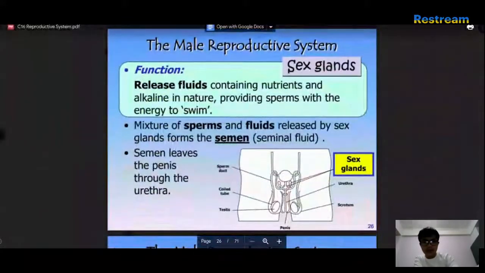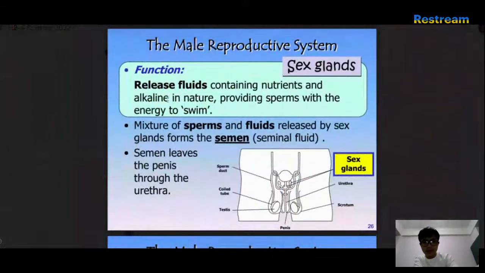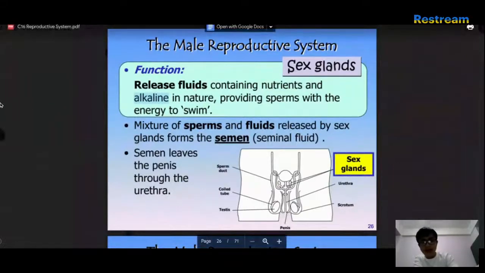Sex glands release fluids containing nutrients. Alkaline? Alkaline. So it has a higher pH.